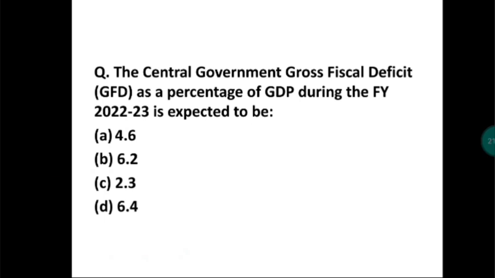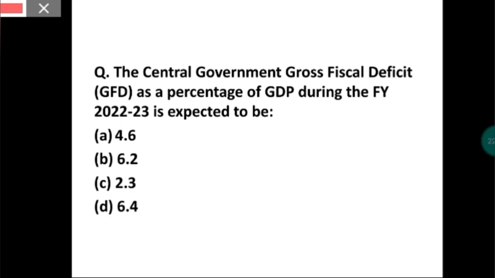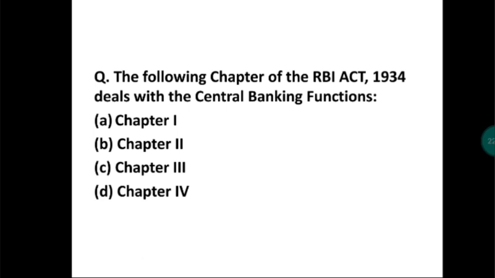The central government gross fiscal deficit, GFD, as a percentage of GDP during the financial year 2022-23 is expected to be? Remember this full form: gross fiscal deficit as a percent of GDP. For this recent year, 2022-23, it is expected to be 6.4%. Okay, the answer is option D. Try to remember these figures. Now next question. The following chapter of the RBI Act 1934 deals with the central banking functions.